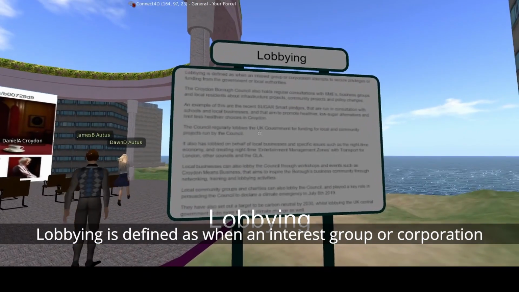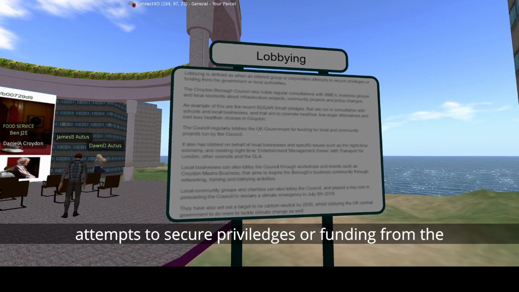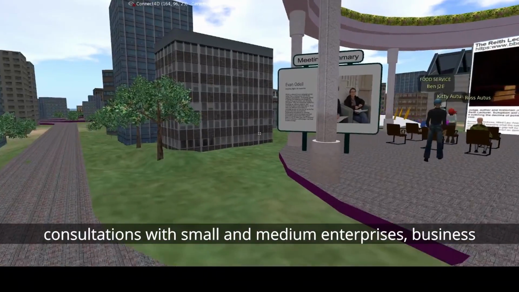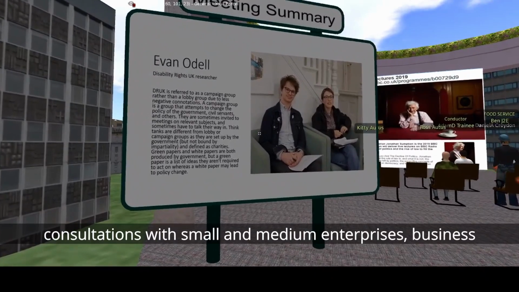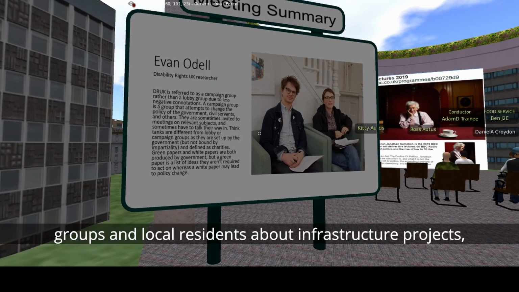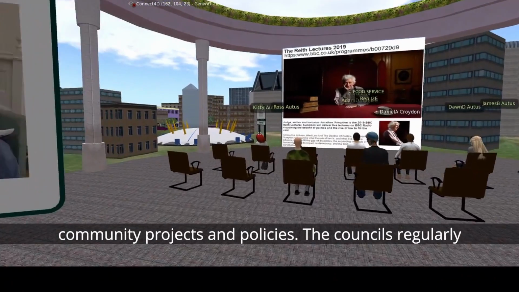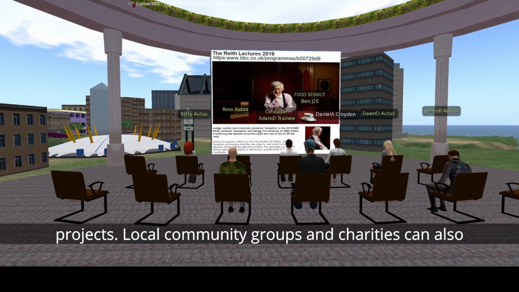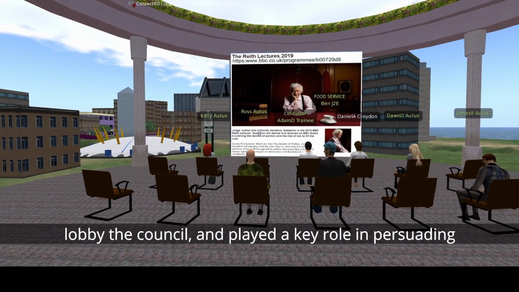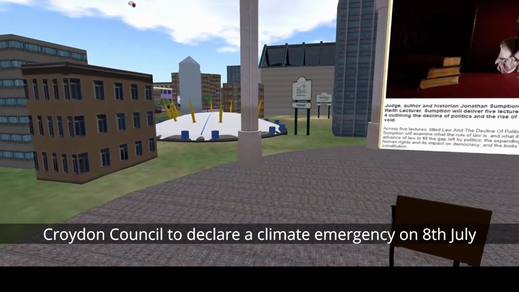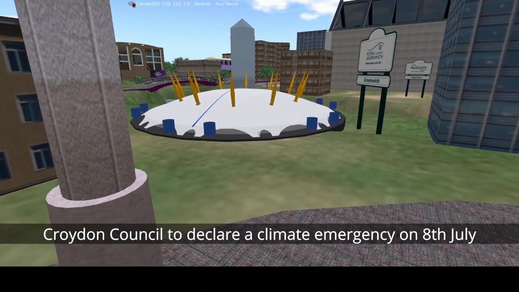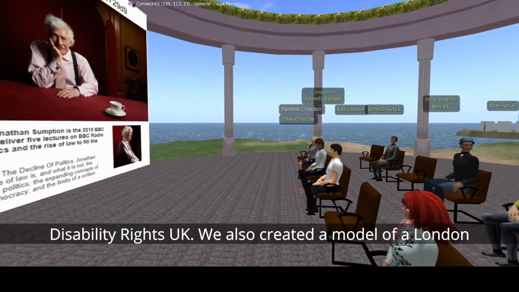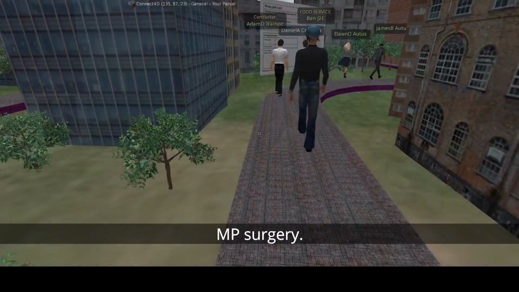Lobbying is defined as when an interest group or corporation attempts to secure privileges or funding from the government or local authorities. Councils also hold regular consultations with small and medium enterprises, business groups and local residents about infrastructure projects, community projects and policies. The councils regularly lobby the UK government for funding for local community projects. Local community groups and charities can also lobby the council and played a key role in persuading Croydon Council to declare a climate emergency on July 8, 2019. For this, we had a meeting with Evan Odell of Disability Rights UK. We also created a model of a London MP surgery.